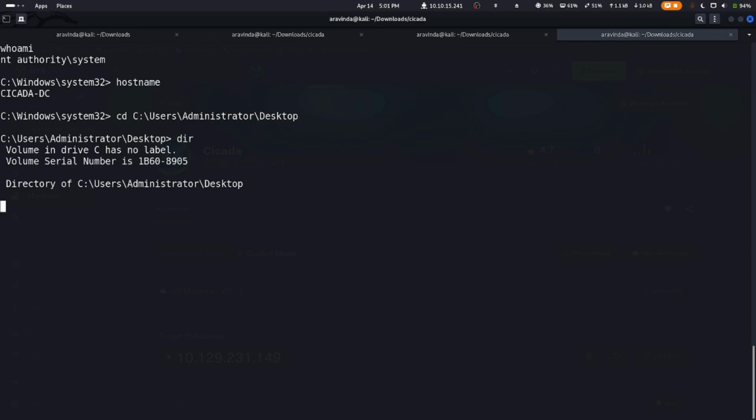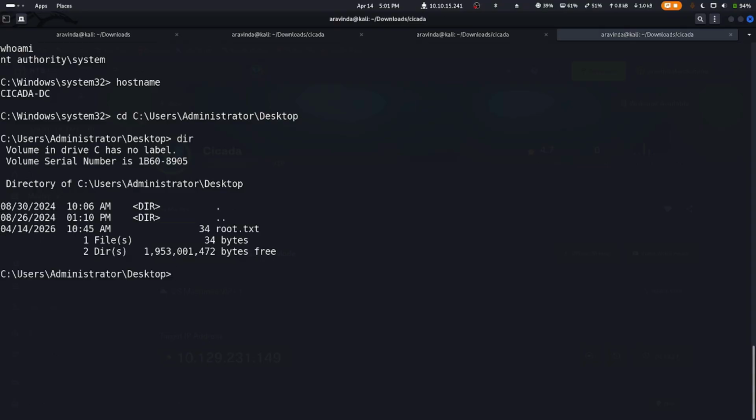Let's change to the directory and do dir to view the files. And we have a root.txt. Let's do type root.txt, and we get the root hash. We can submit it to the Hack The Box platform.